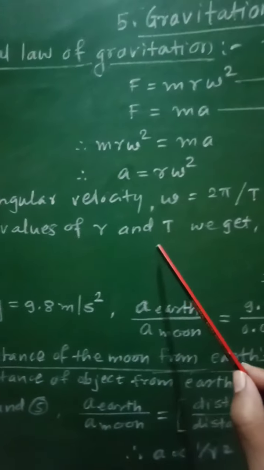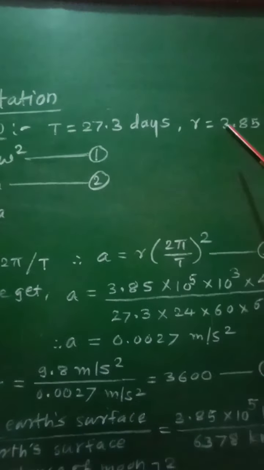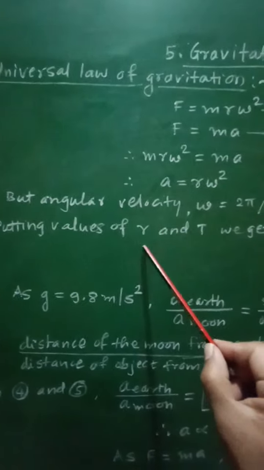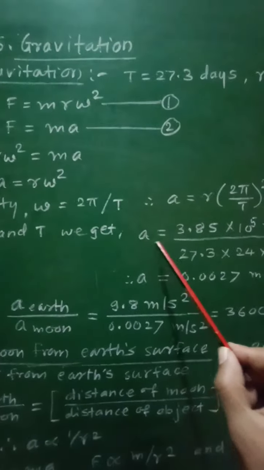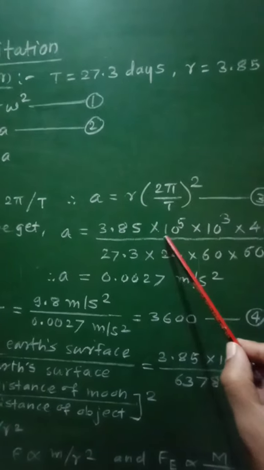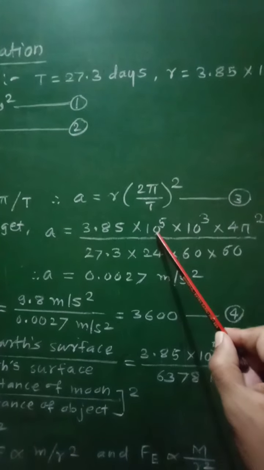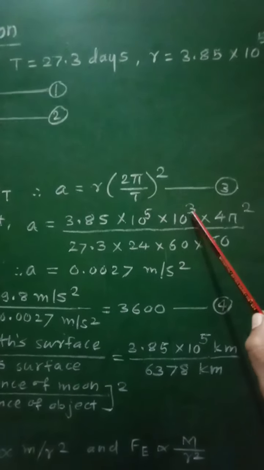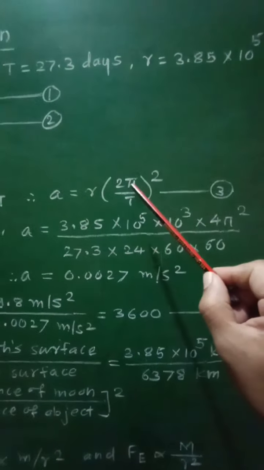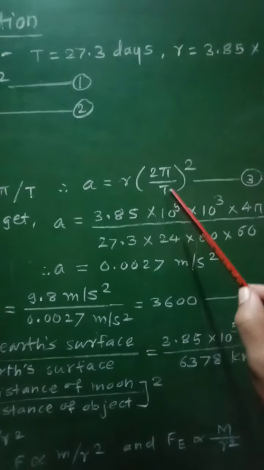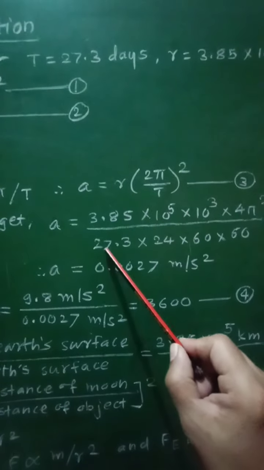Now, putting the values of r and T, which we know, we will get a equal to the value of r, that is 3.85 into 10 raised to 5, which is in kilometer, converted into meter by multiplying by 10 raised to 3, and into 4 pi square, divided by the period T, that is 27.3.